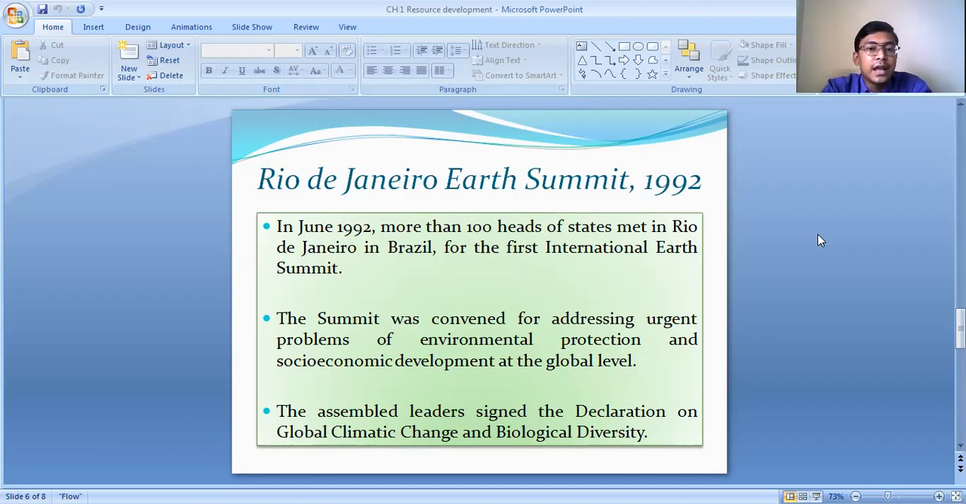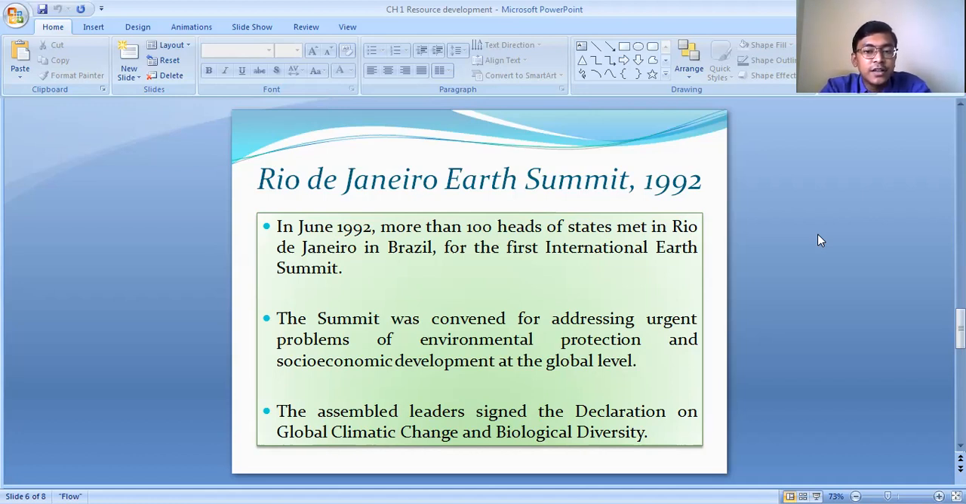In June 1992, more than 100 heads of states met in Rio de Janeiro in Brazil for the first International Earth Summit. That means more than 100 people from 100 countries met together in Rio de Janeiro, which is the name of a place in Brazil. The name of the meeting was the first International Earth Summit.